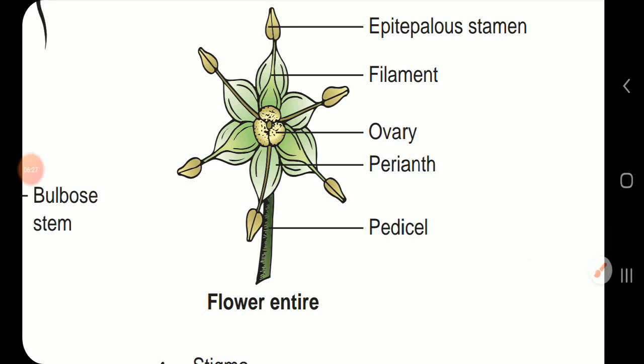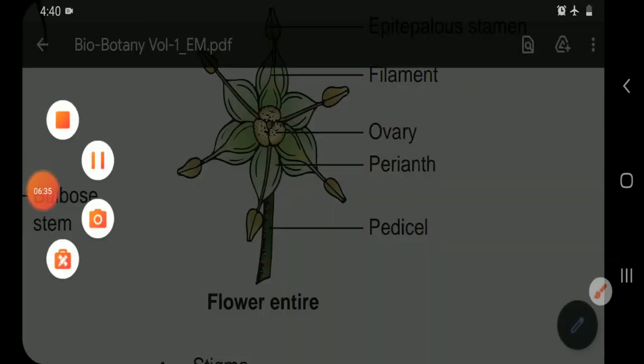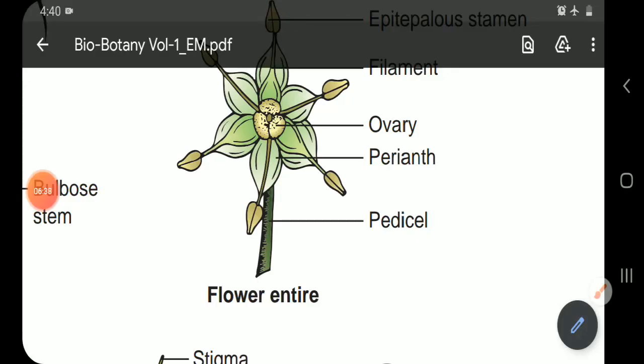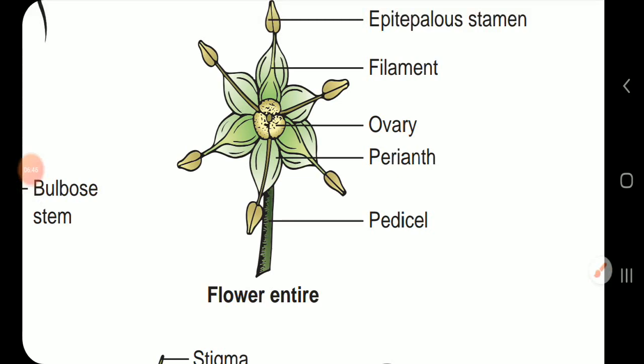I once again repeat, the androecium has 6 stamens. They are arranged in 2 whorls. In each whorl, there are 3 stamens present. Epipetalous stamens. Apostamenous means the stamens are free from the tepals. The anthers are dithecous, basifixed, introrse, and dehisce longitudinally.